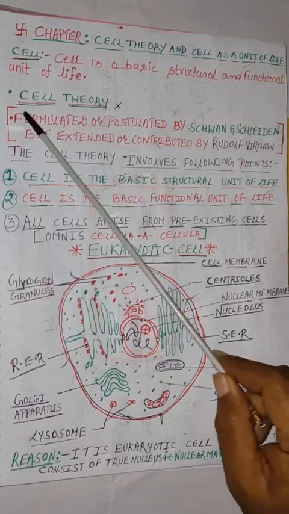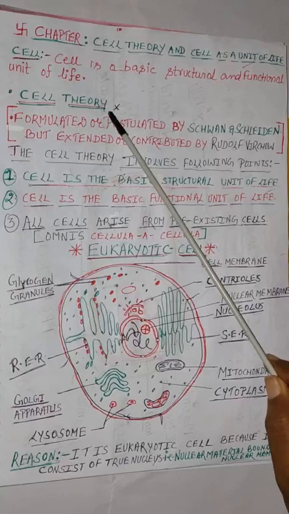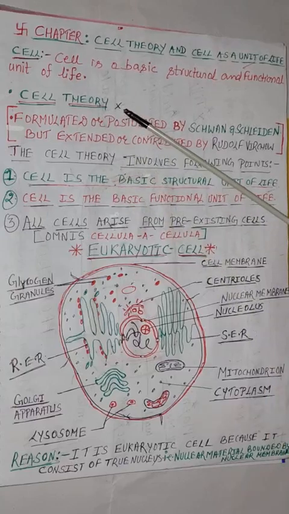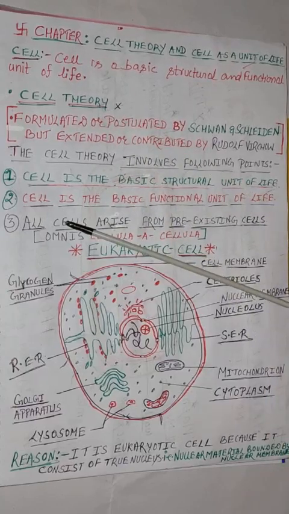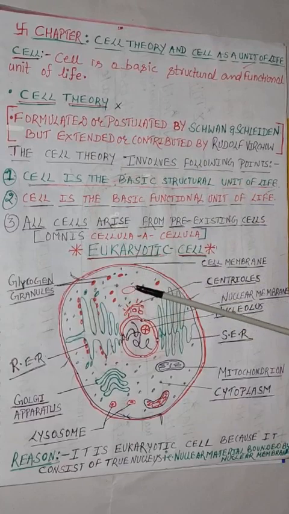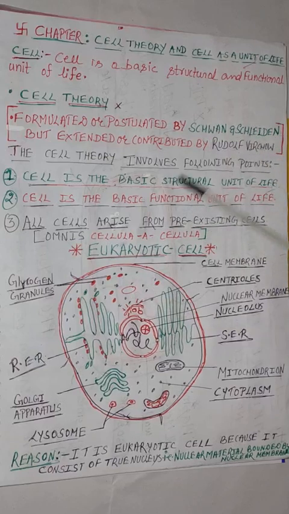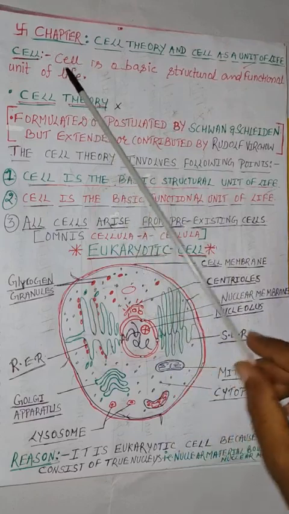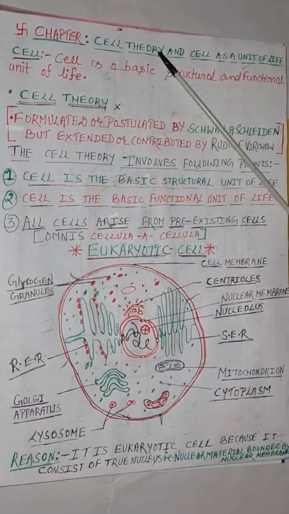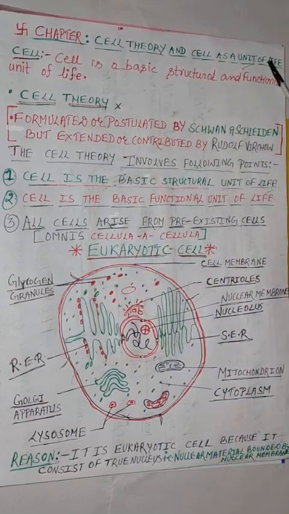Like, students, cell theory has been deleted, but I will not teach cell theory in detail, but then we have to study eukaryotic cell in detail. Again, prokaryotic cell is reduced in the syllabus. So let us start with this chapter, students. Name of the chapter is Cell Theory and Cell as Unit of Life.